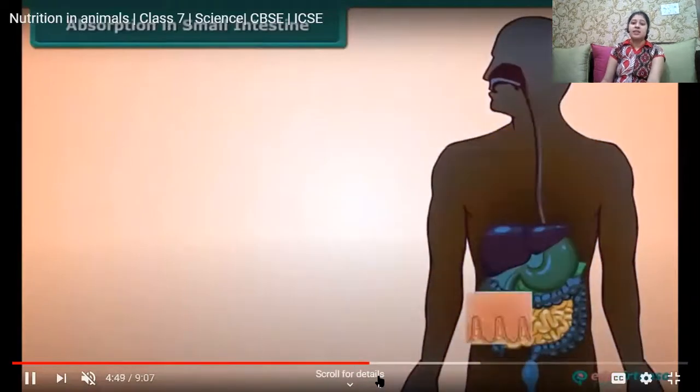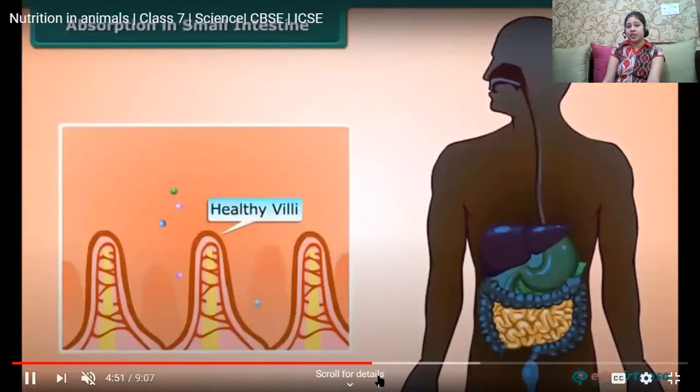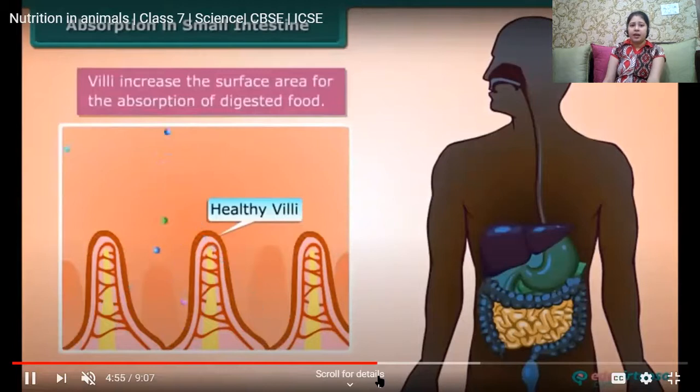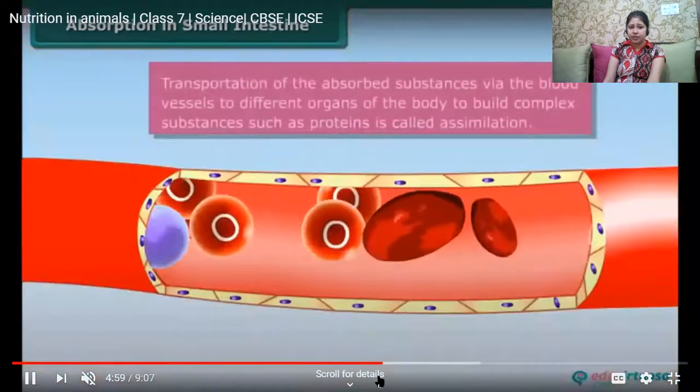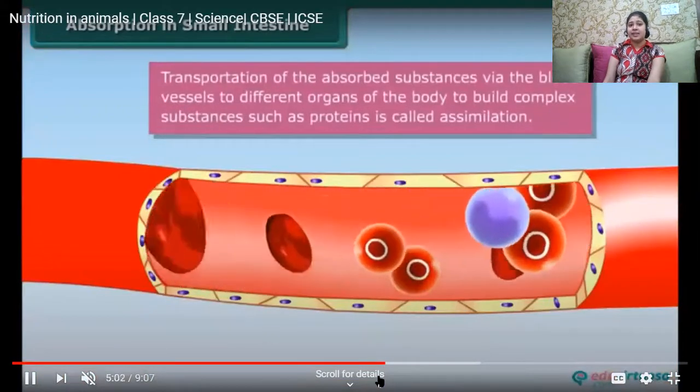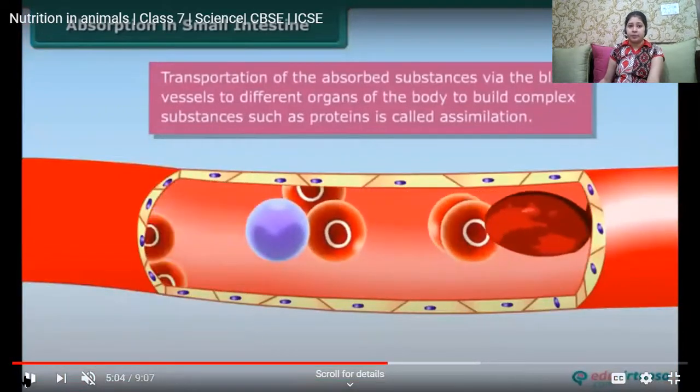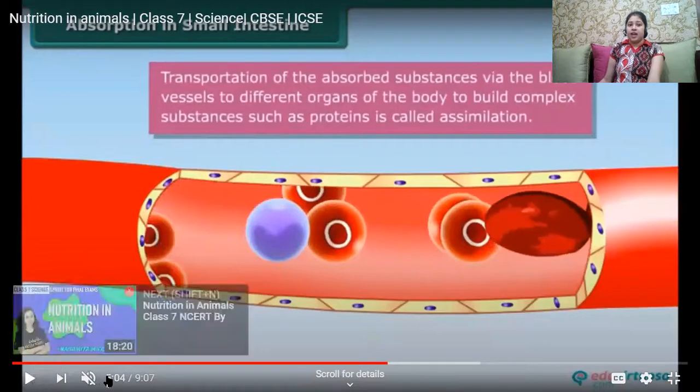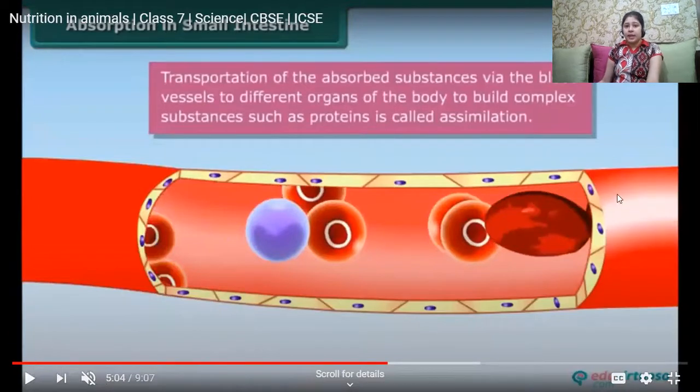The small intestine has small finger-like projections called villi. The villi are very small and numerous, so that they increase the surface area for absorption. Then the absorbed substances are transported via the blood vessels to the different organs of the body.